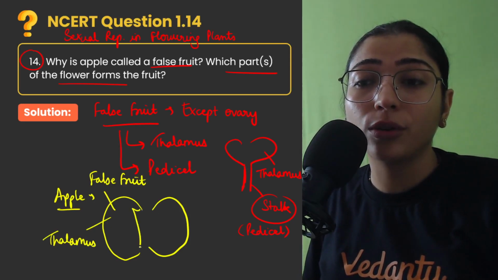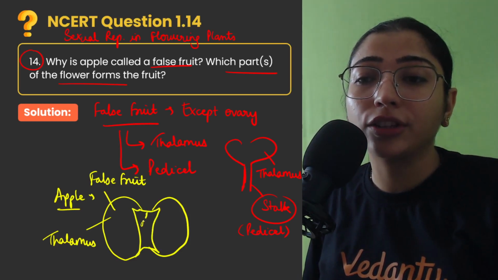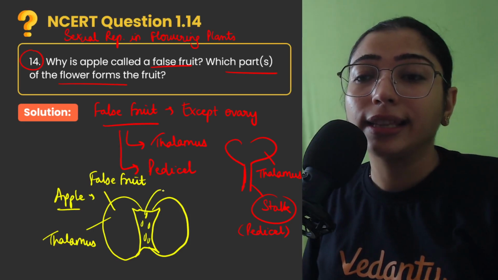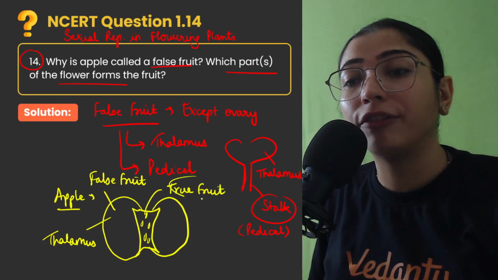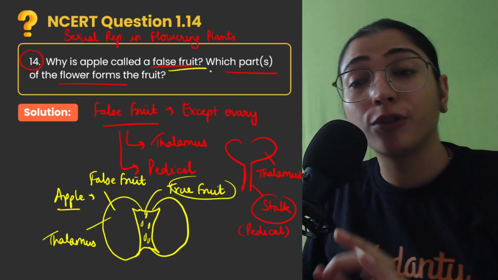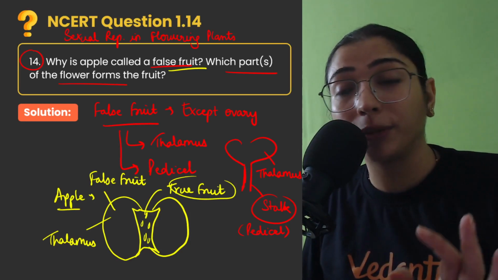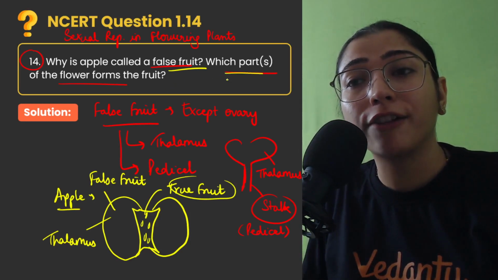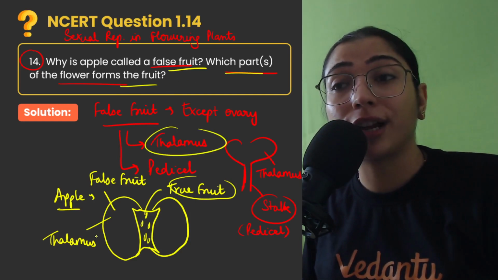And children, if you look at the middle region, which is quite cartilaginous, which is seeded, right? This cartilaginous part is actually the true fruit of apple, which is made from ovary, right? So basically, why is apple called a false fruit? Because it has been developed from secondary parts of the flower and not from the ovary. Which part of the flower forms the fruit? It is the thalamus part of the apple flower that forms the fruit.